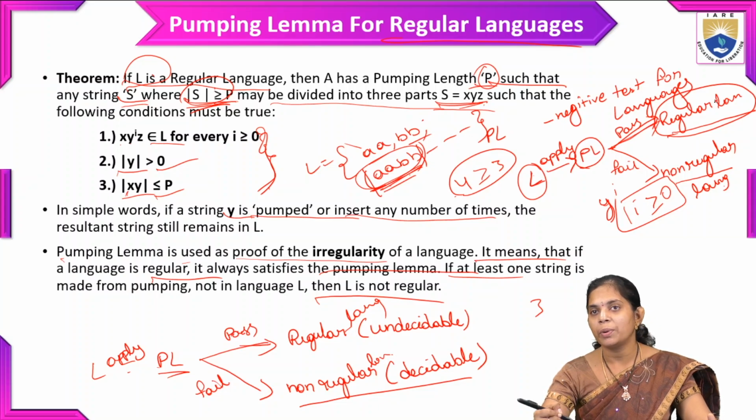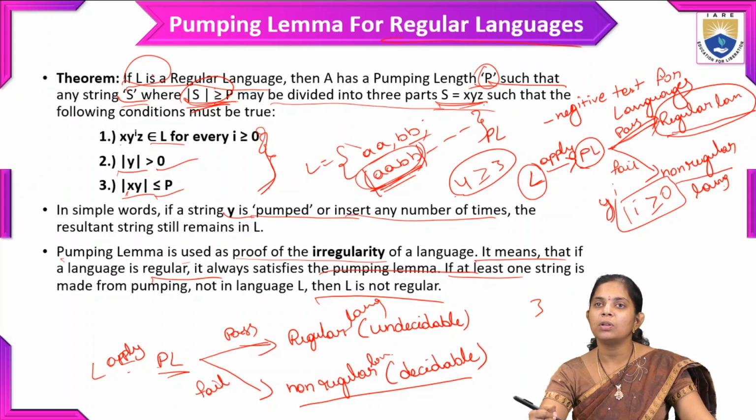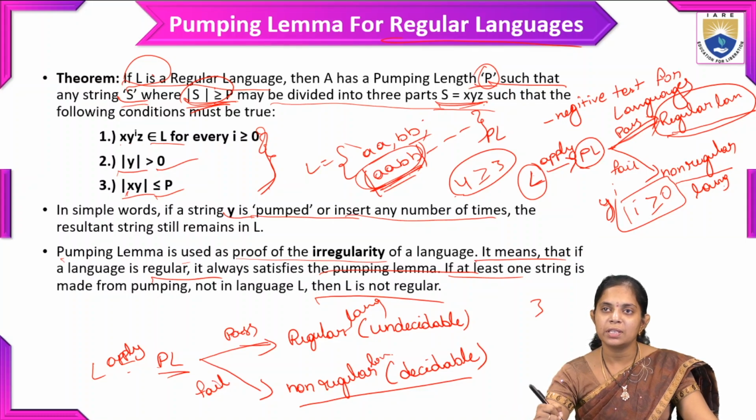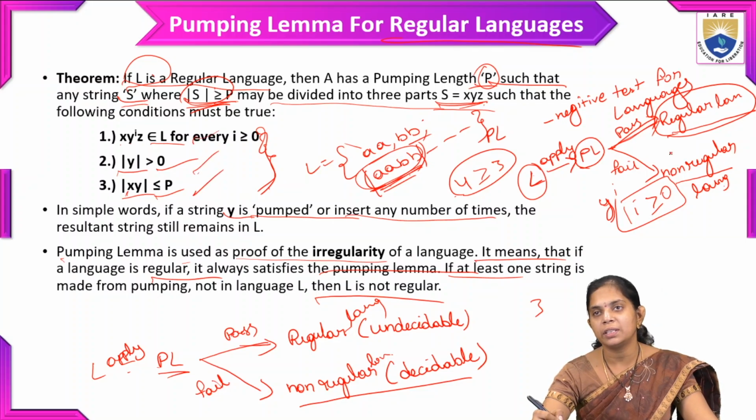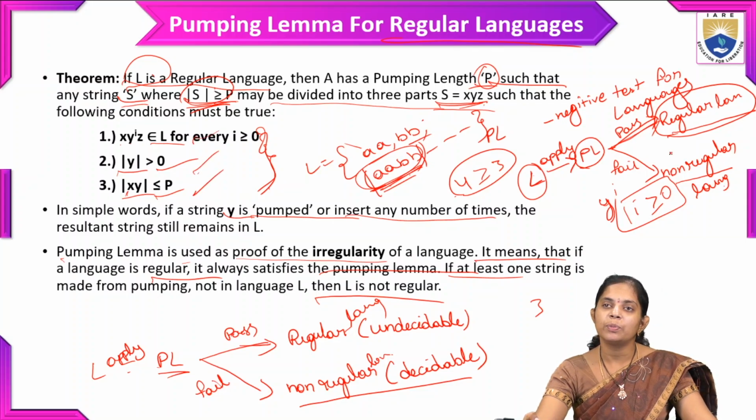If it satisfies all three conditions, the test result is positive, and we can say that it may be regular, but we can't say surely that it is a regular language. And if it fails, meaning any one of the conditions is not satisfied, we can decidedly say that it is a non-regular language.